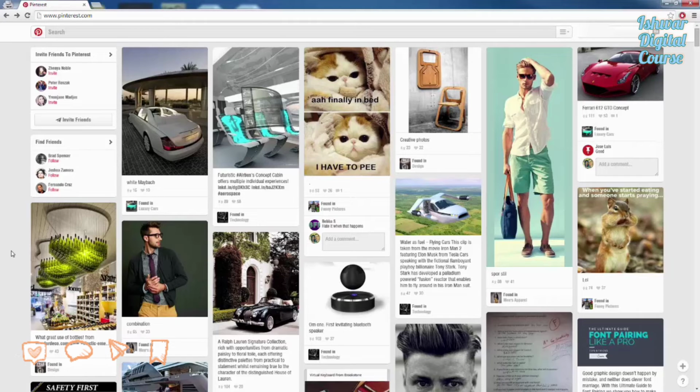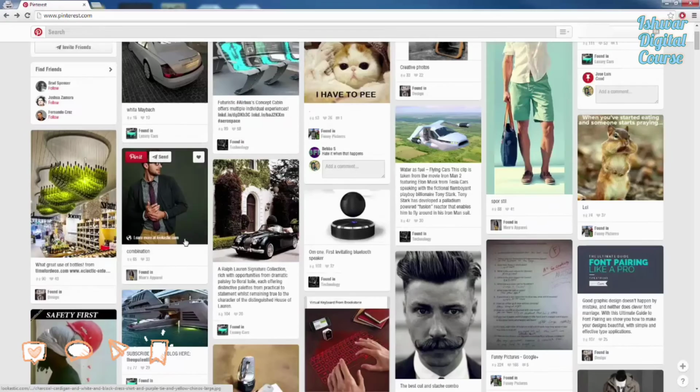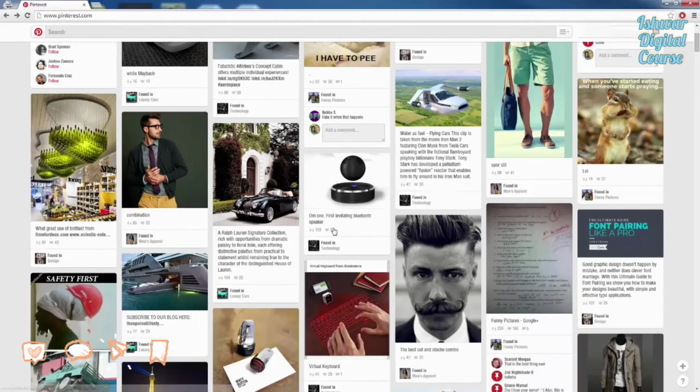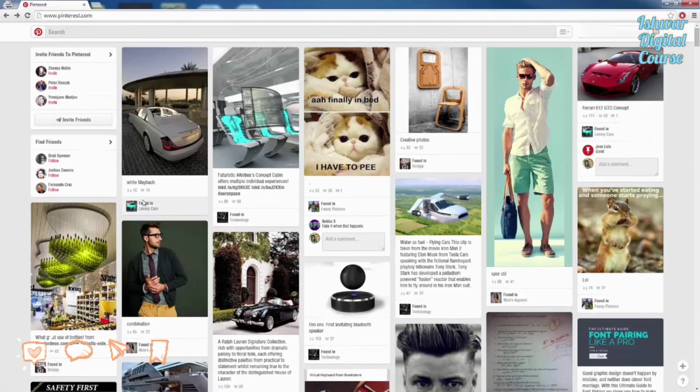And I actually follow a few different boards. As we can see, I follow a board called Luxury Cars, and all these different fancy looking cars you see on my board right now is from that board. I follow funny pictures, I follow technology and things like that. And as we can see, it is a bunch of different images mainly that cover my board. And if I was to follow your board, for example, I would see whatever you post on your board here.